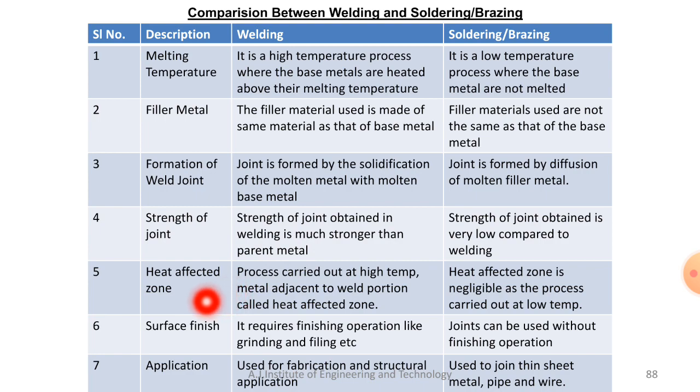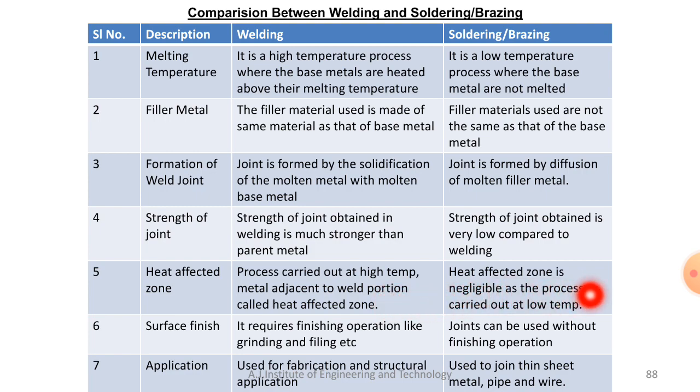Then coming to the fifth description, that is the heat affected zone. The heat affected zone is nothing but, as the process is carried out at high temperature, the metal adjacent to the weld portion that is also affected by heat. So that is called the heat affected zone.